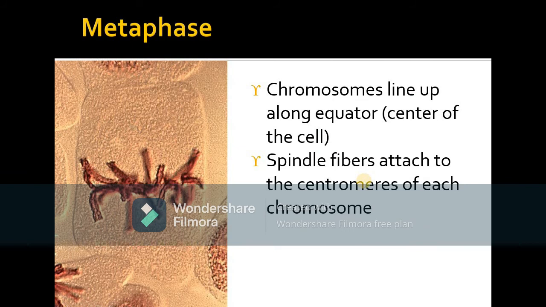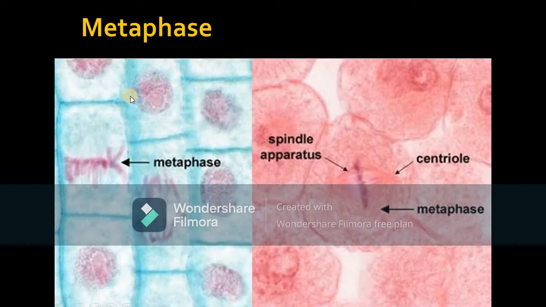After that, metaphase starts. Chromosomes line up along the equator. Here is the cell and all the chromosomes are lined up at the equator, that is the center of the cell. Then spindle fibers attach to the centromeres of each chromosome. From here the cell starts dividing and you can see this is the actual figure. In the case of metaphase, what happened? The chromosomes are arranged in the center. After that, what happened?